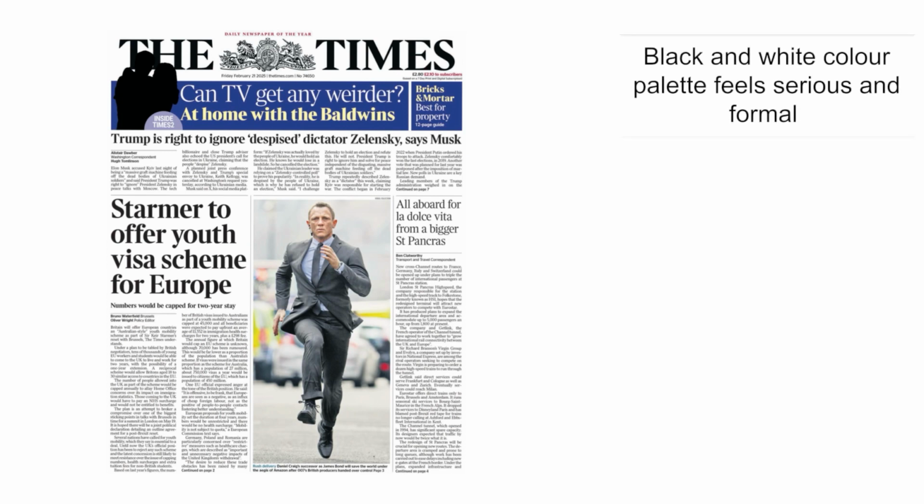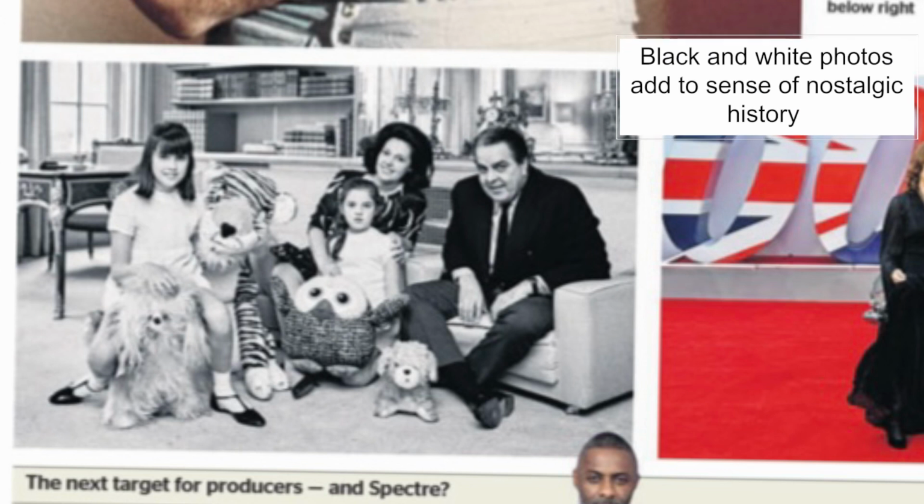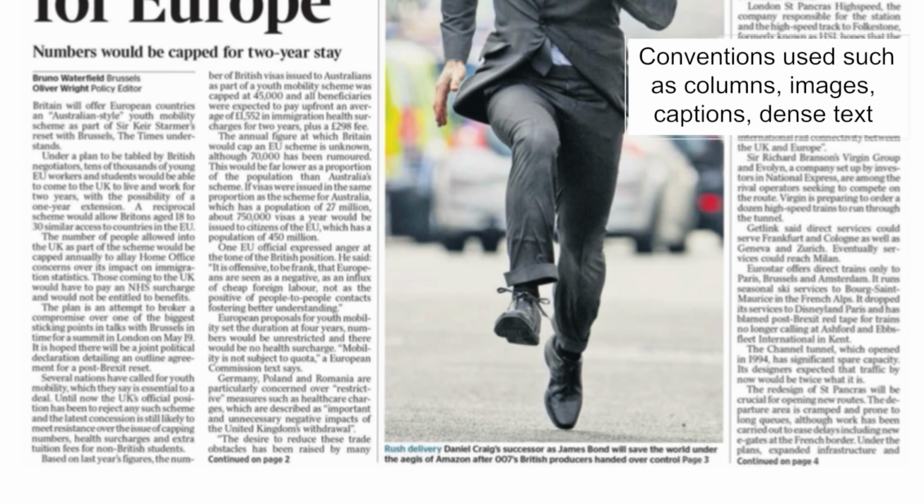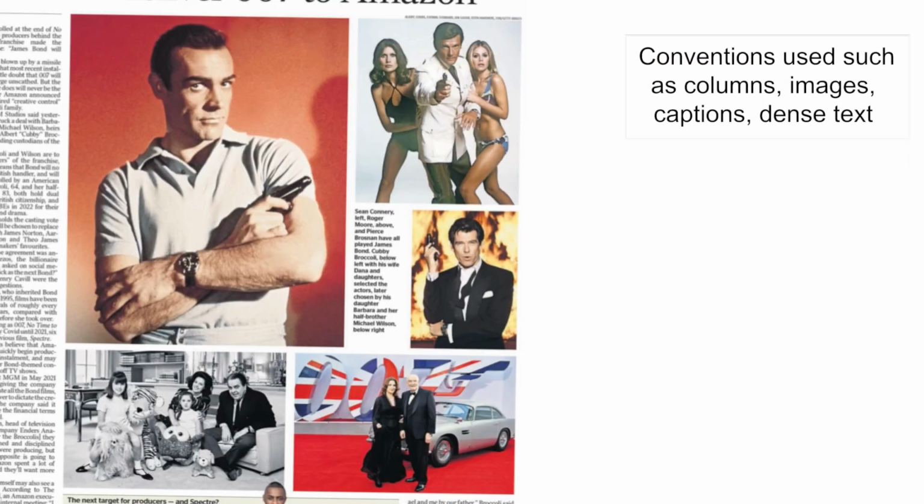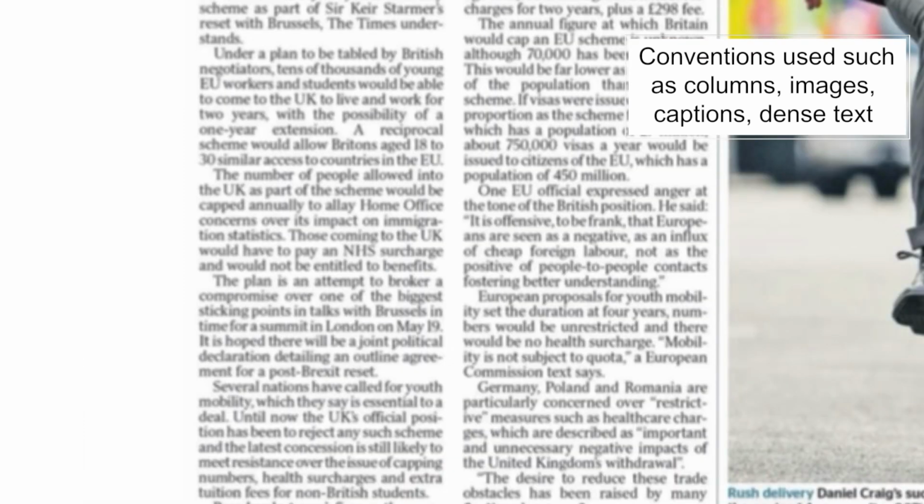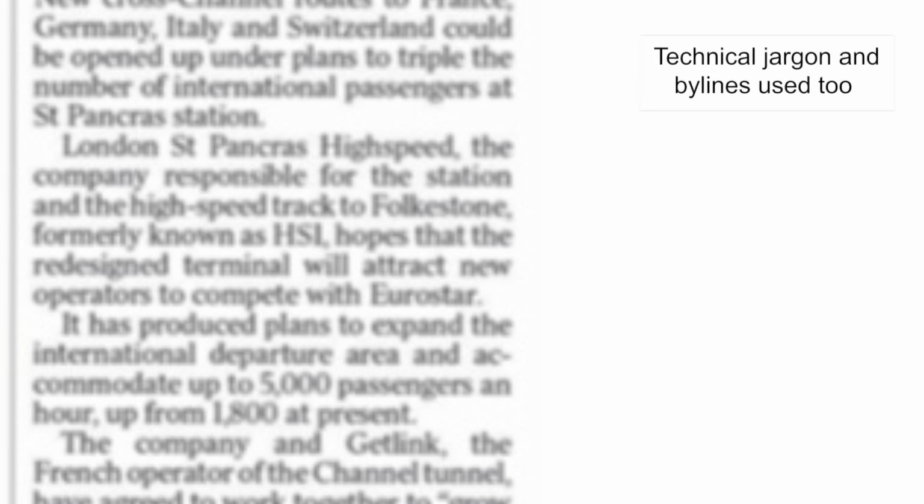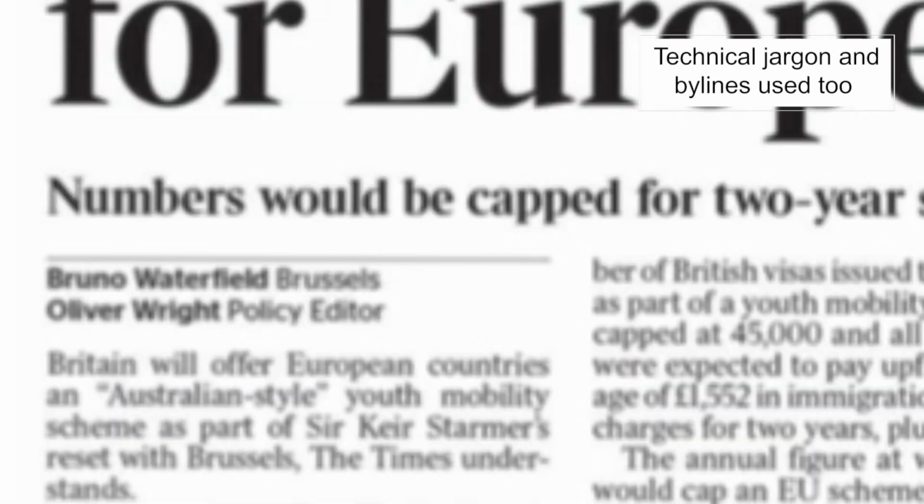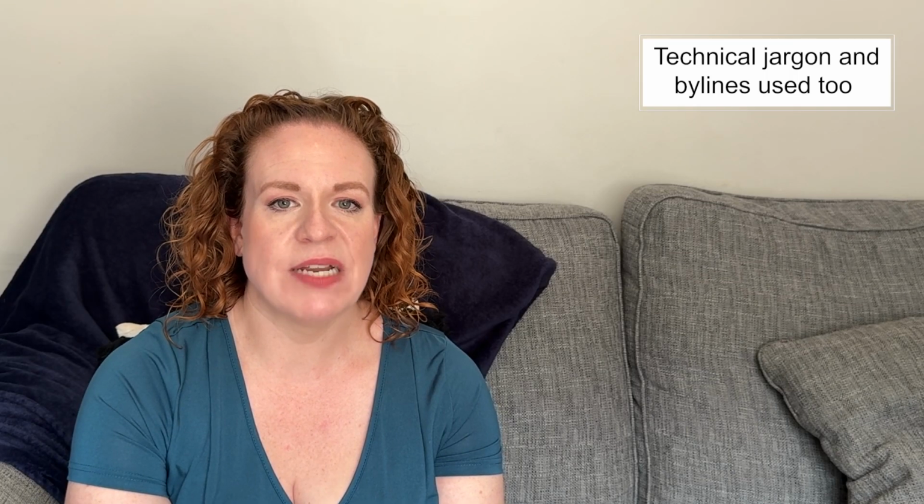The black and white colour palette makes the newspaper feel quite serious and professional. And of course, the black and white images add to this sense of nostalgia and of the past, maybe targets an older audience. The newspaper pages feature a variety of very conventional elements for newspapers. So, for example, the use of columns, the use of a variety of images, dense text, which is something we would expect from a newspaper with this kind of target audience, technical terms, the use of bylines, captions, etc. It all adds to the sense that this newspaper is to be taken seriously.